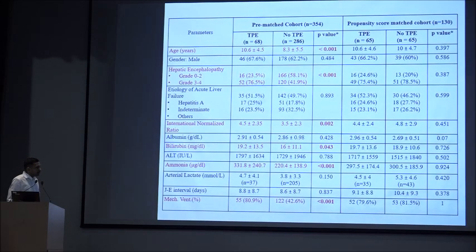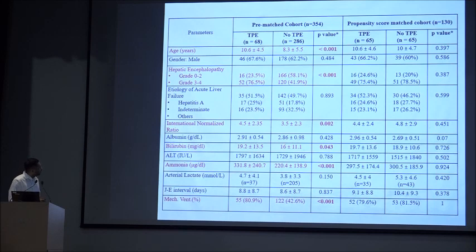Normally we would expect a bias from the investigator as well as from the patient, that the sickest patients would be offered TPE and the sickest patients would accept TPE. So if you see the whole cohort of around 403 patients, among which we have selected 354, the sicker patients, that is those with grade 3 to 4 HE, higher INR, higher bilirubin and higher ammonia, are likely to be offered and accept TPE, whereas those not getting TPE are usually milder patients. So you cannot compare these two groups.